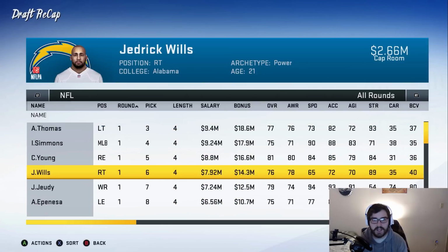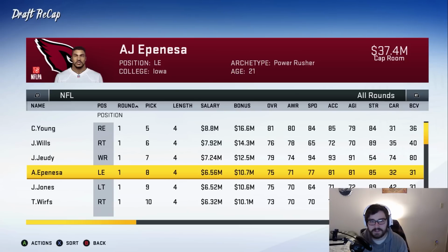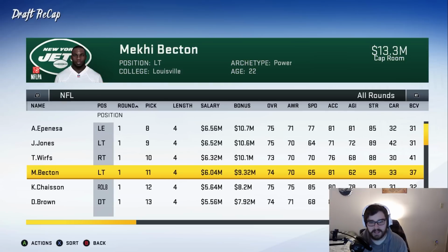Okay. After Chase Young went, Jedrick Wills went to the Chargers. Jerry Jeudy is now in the Panthers. He usually goes to the Panthers. AJ Epenesa goes at number 8 to the Cardinals. Josh Jones, Tristan Wirfs, Mekhi Becton, 9, 10, and 11.